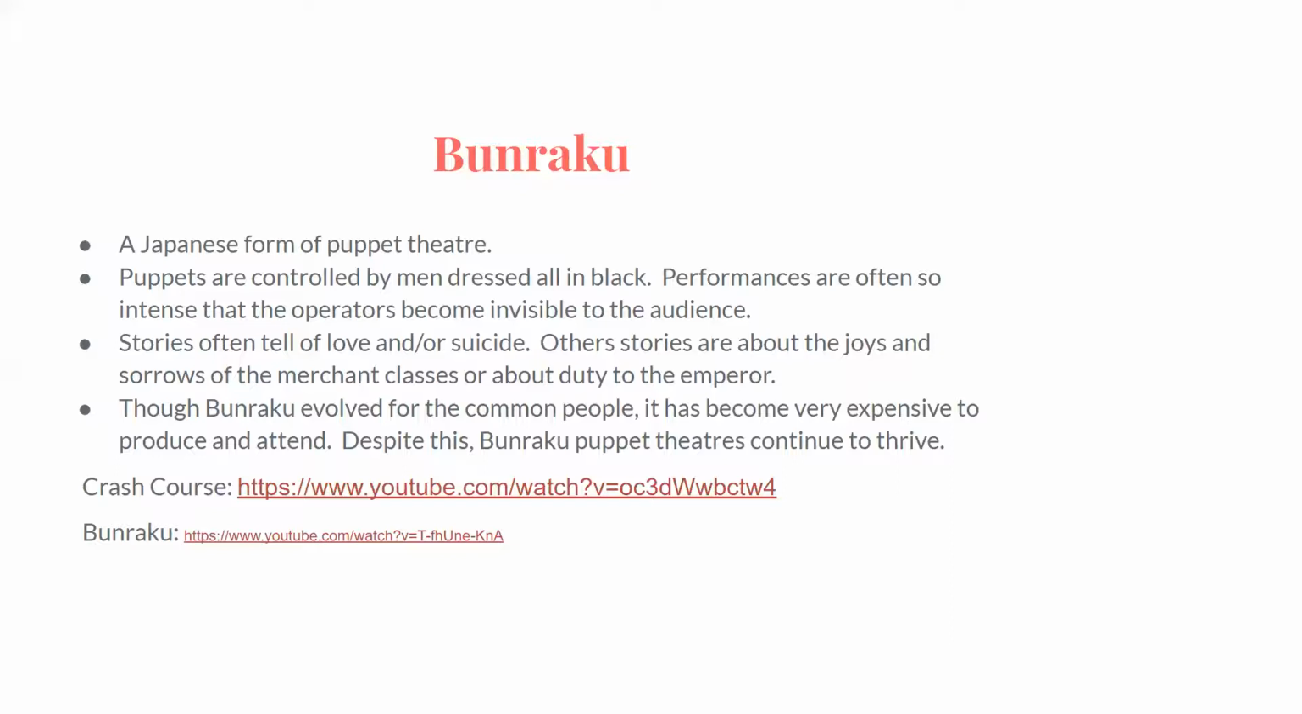Puppets were controlled by men dressed in all black. Performances are often so intense that the operators become invisible to the audience. Stories tell of love and or suicide. Other stories are about the joys and sorrows of the merchant classes or about the duty to the emperor. And though Bunraku evolved for the common people, it has become very expensive to produce and attend. Despite this, Bunraku does continue to thrive, not as much as Kabuki.